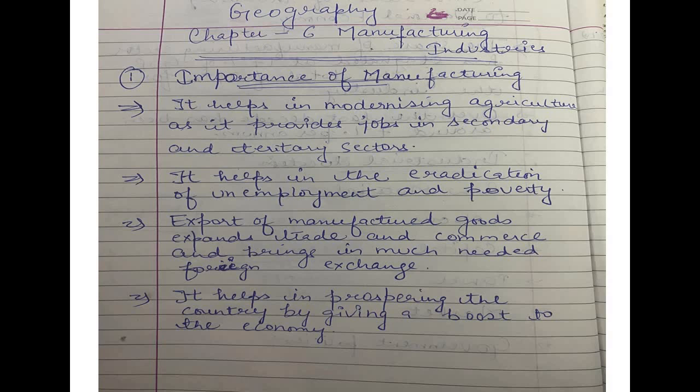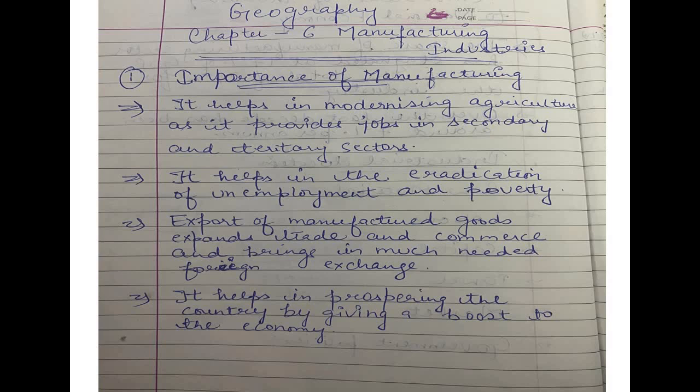The process from raw material to finished product, we call manufacturing. The production of goods in a large quantity, not in a small one.